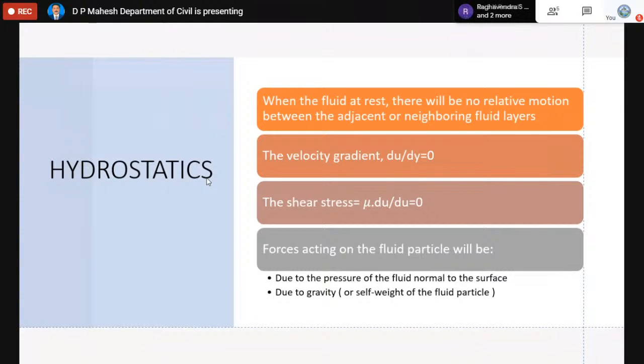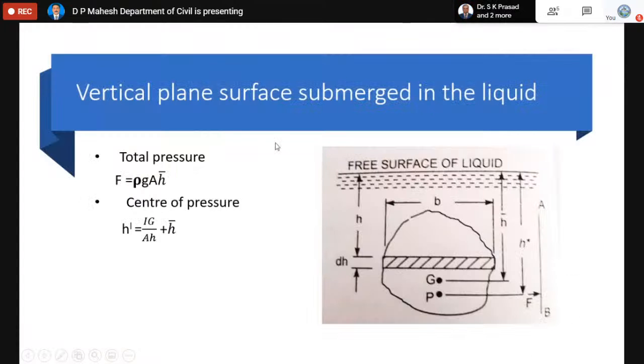The forces acting on the fluid particle can be a pressure force of the fluid, which is assumed to be normal to the surface, or the gravitational force, gravity force, which is nothing but its own weight. Now, there are several cases, imagine when there is some portion of a body which is immersed, so that it is exposed to the liquid.